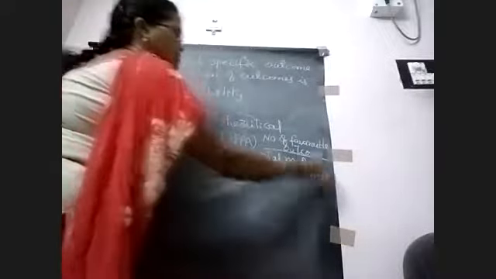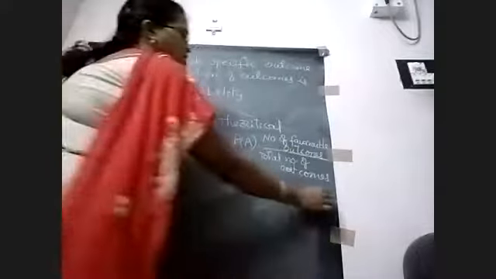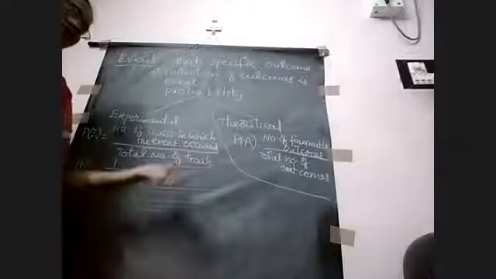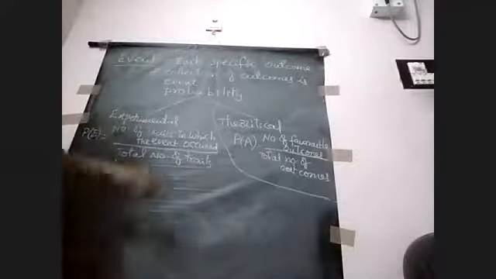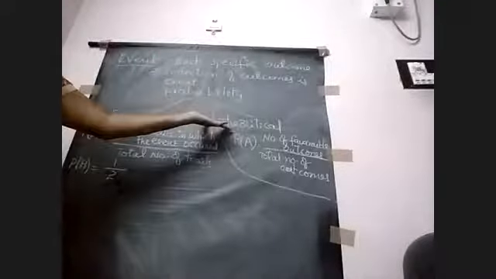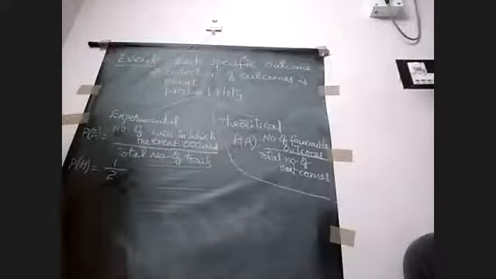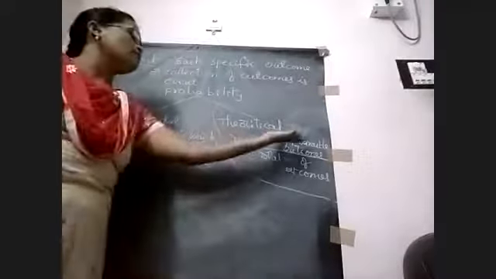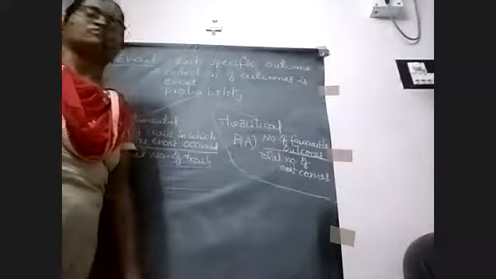So generally we use the theoretical probability only, because we didn't do the experiments, so we just use our predictions and assumptions. So P of A is equal to the number of favorable outcomes by the total number of outcomes.